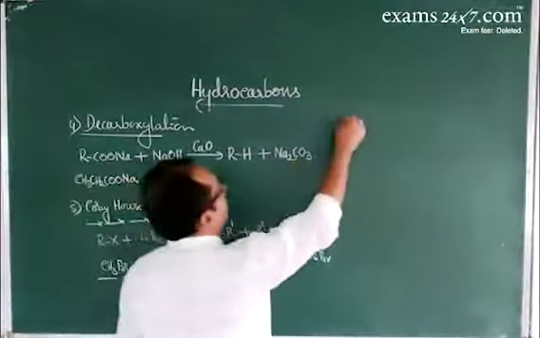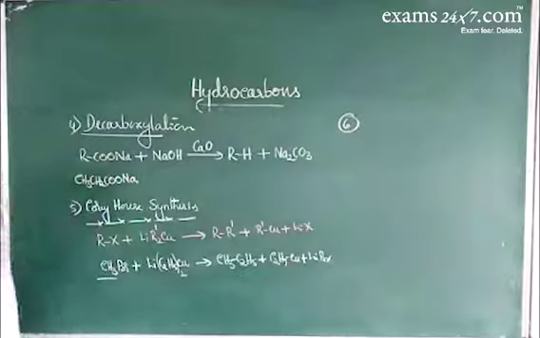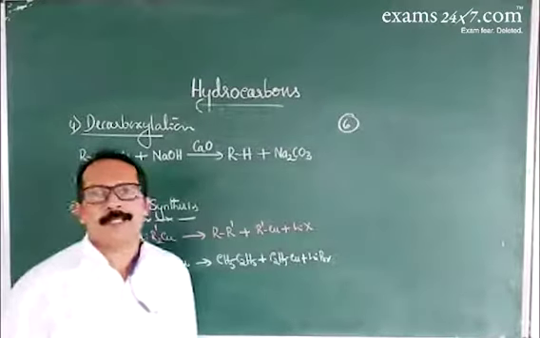The next one is about the reduction of haloalkanes.